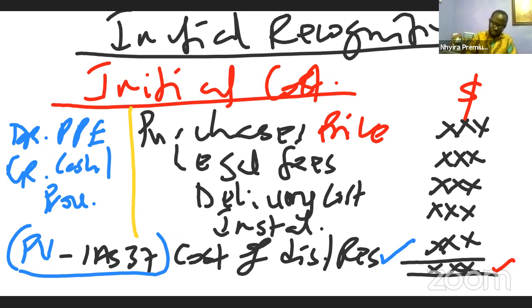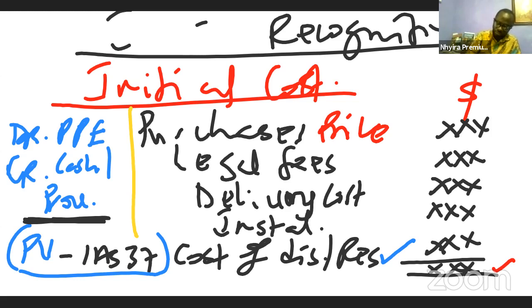Now remember, I'm not going to be talking about the provision aspect here because there's a subsequent measurement for that, where I will talk about that when we are doing IAS 37, but I just want to give you some view about that. The subsequent measurement of that provision is that we find the unwinding. So with the unwinding, we use the cost of capital of the company to multiply the present value. The figure we get, we'll debit the income statement and we'll credit the provision account in relation to that. So that will be done every year. But like I said, we'll be looking at that under IAS 37. But let's go to the subsequent measurement under IAS 16 here.